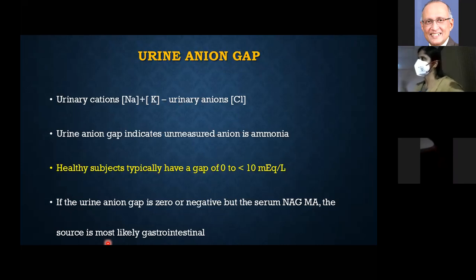If you can measure each and every cation and each and every anion and write the equation, there will be no gap. The gap will be 0. But you have ammonia here, which you can't measure. So when you write the equation, the left side will be less than the right side.